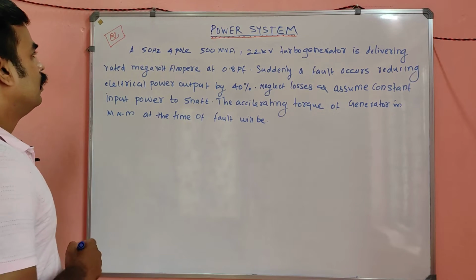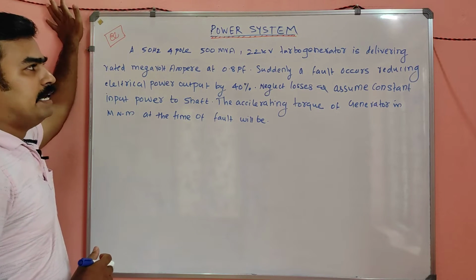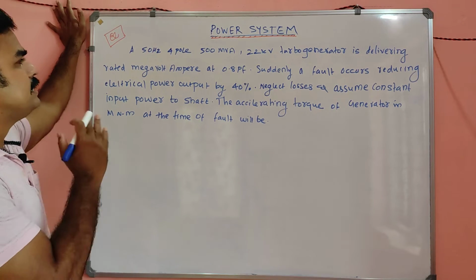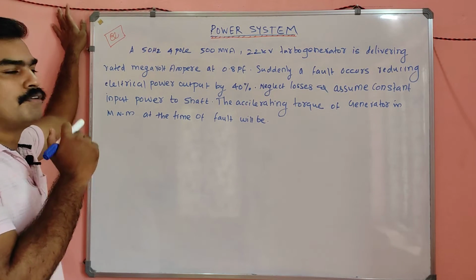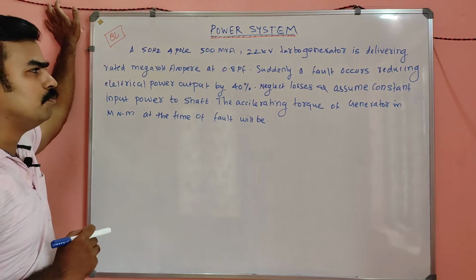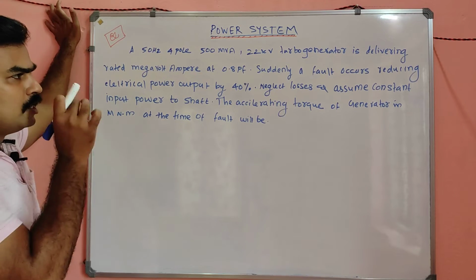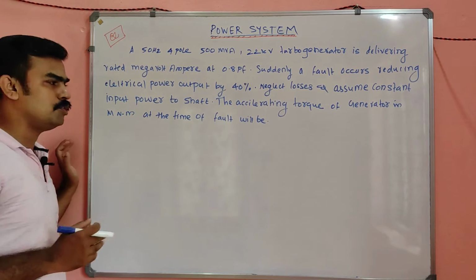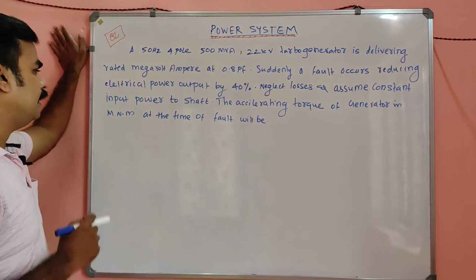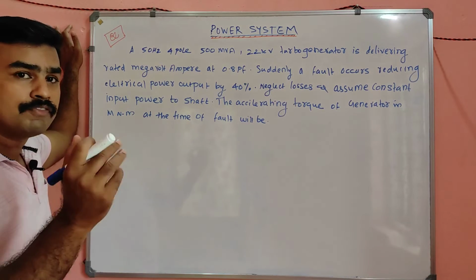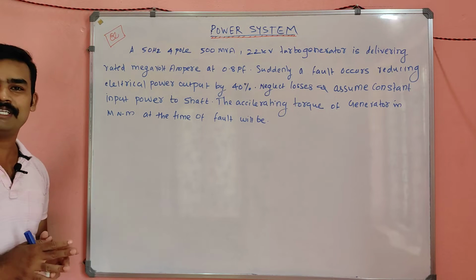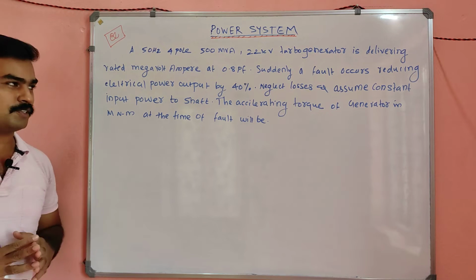A 50 Hz 4-pole 500 MVA 22 kilovolt turbo generator is delivering rated megavolt ampere at 0.8 power factor. Suddenly a fault occurs, reducing electrical power output by 40%. Neglect losses and assume constant input power to shaft. The accelerating torque of the generator in meganewton meter at the time of fault will be. So this is actually a GATE question, plus a previous year AE question also.